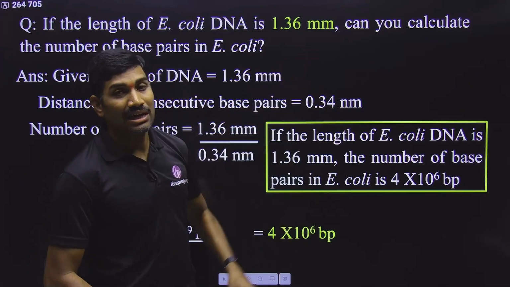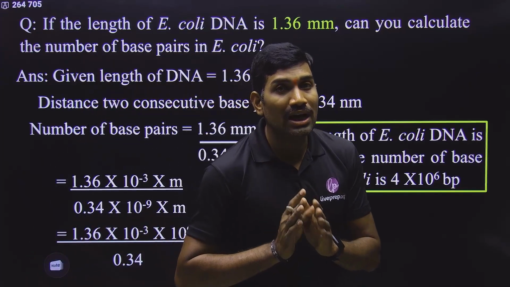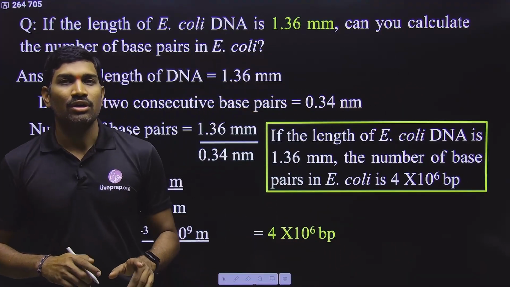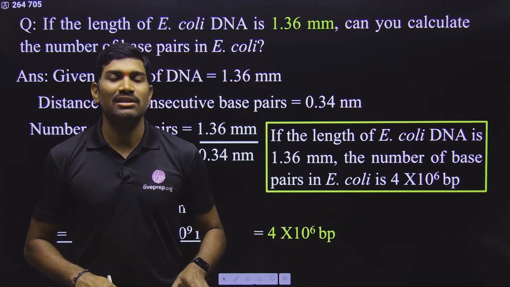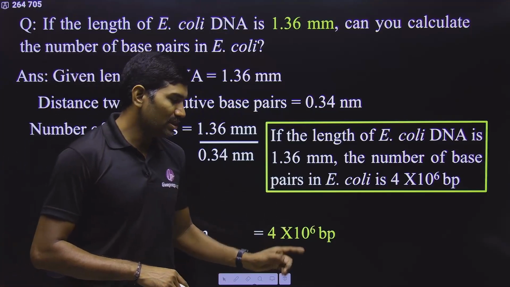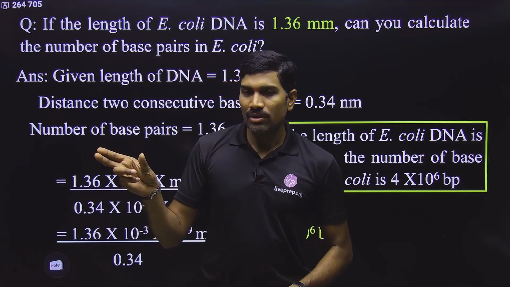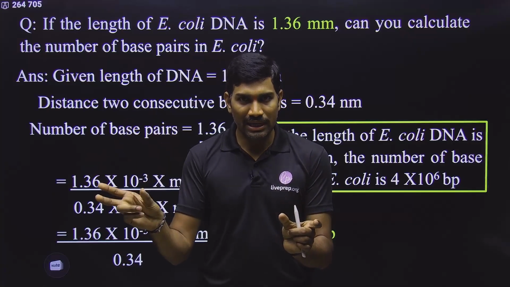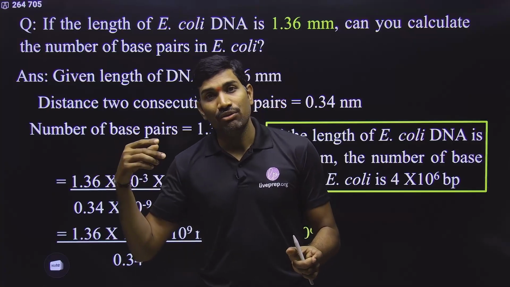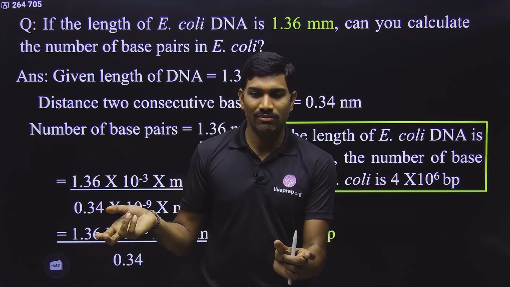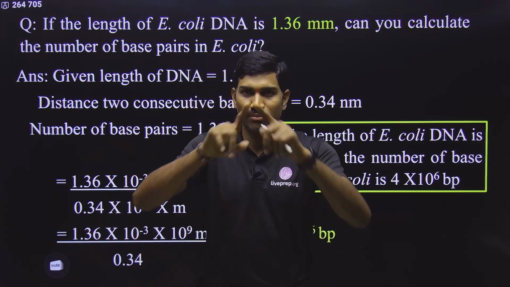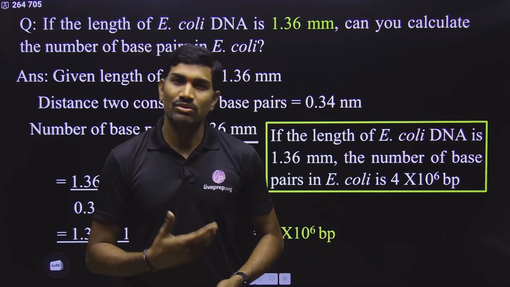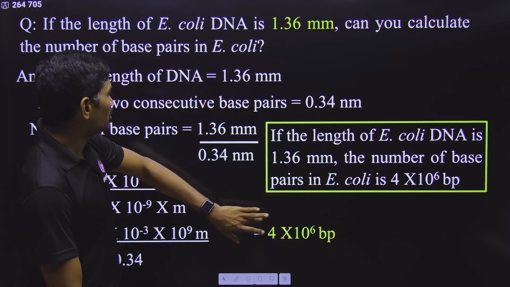So these are some standard questions. You need to know the answer. In the examination, if they are using the value as it is, you should not waste time calculating there. You should go for the answer. So what you do is note the number of base pairs and the size. For human diploid, human haploid, and E. coli also, if it is 4.6 into 10 to the power 6, what is the value? If it is 4 into 10 to the power 6, what is the value? Make a table in the NCERT textbook itself. Every time, just revise this so that it may be useful. Clear? So this is what you need to do.